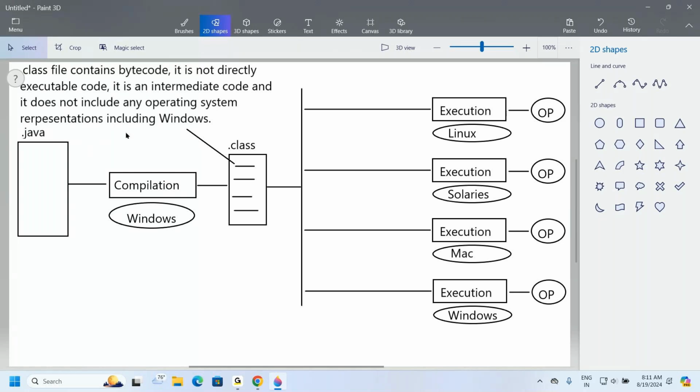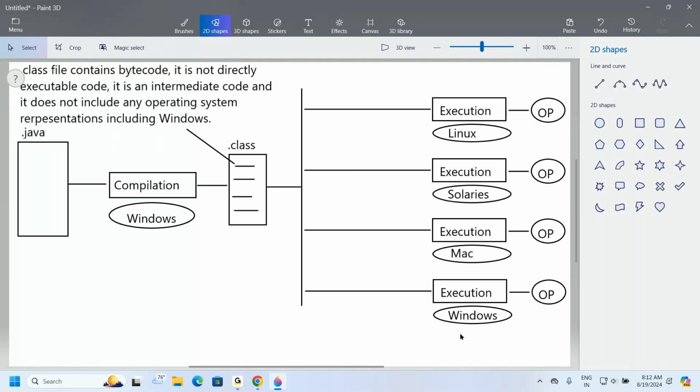But the condition is, if you want to run this bytecode on Linux, that bytecode must have Linux representations. If you want to run it on Solaris, it must have Solaris representations. Similarly, Mac representation, similarly, Windows representation. Understand the magic? Compilation is going on Windows, and if you want to execute that code directly on Windows, still it is not possible.